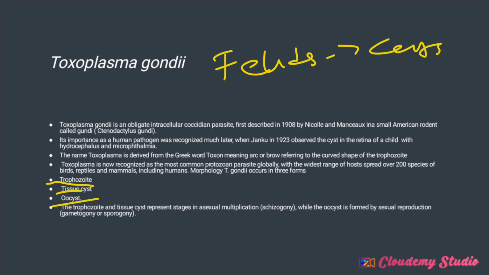Now, don't forget what we mentioned before when we were talking about the life cycle of a typical apicomplexan. We mentioned that a typical apicomplexan has three stages in its life cycle.